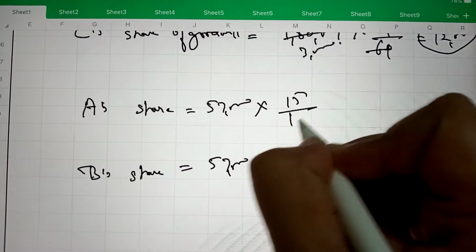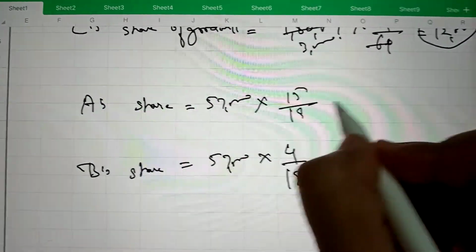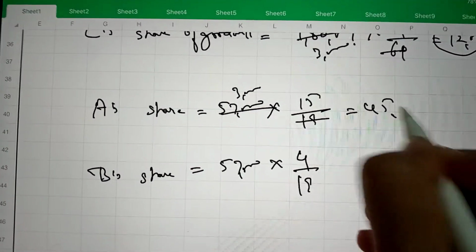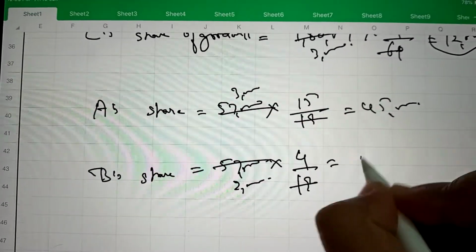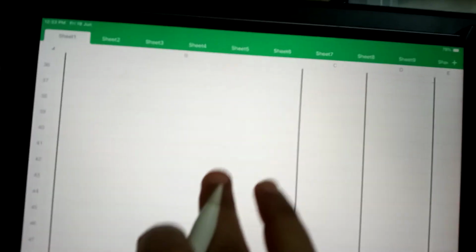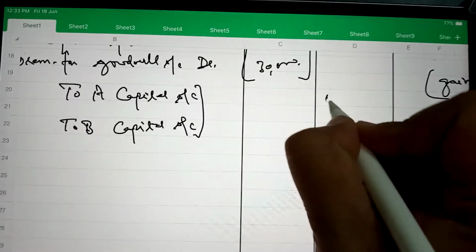So it is 45,000 and 12,000. A's share is 45,000 and B's share is 12,000.